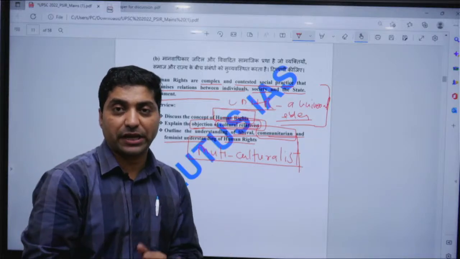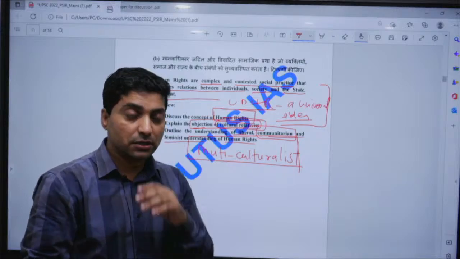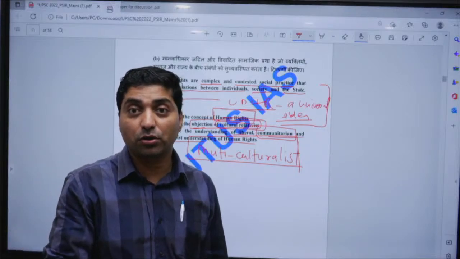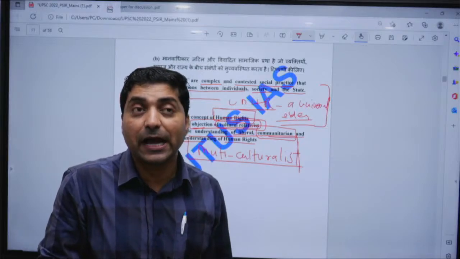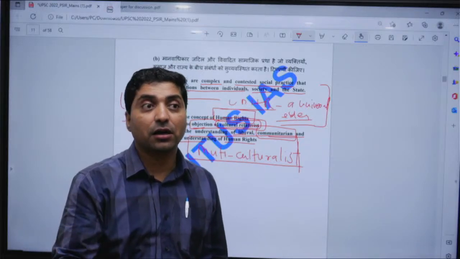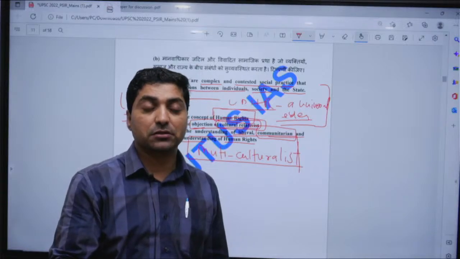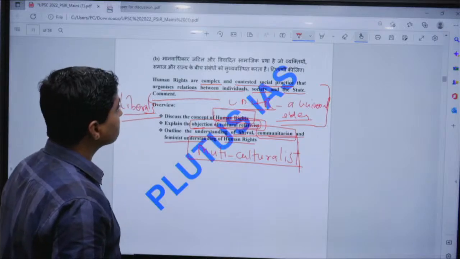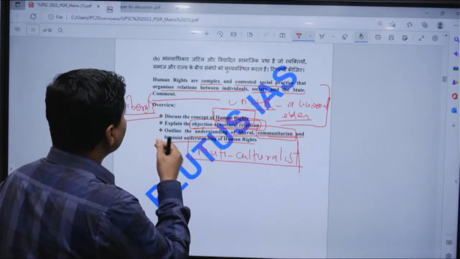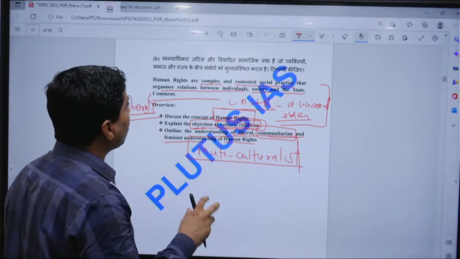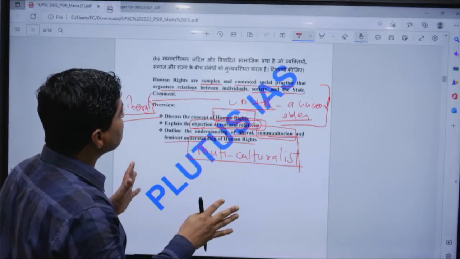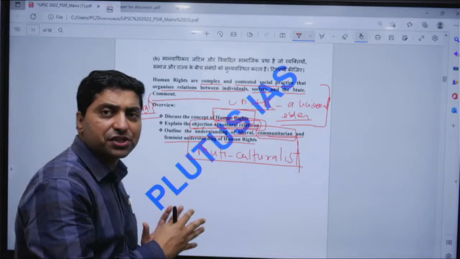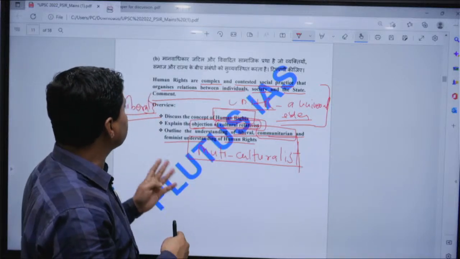For example, today S. Jaishankar had a conversation with his US counterpart, and he talked about how democracy and human rights is a concept which differs from society to society. Anyway, one should bring in many philosophers to define it, and one said that it is a very contested social practice, right, and it is a relation between individual, society and the state, right.